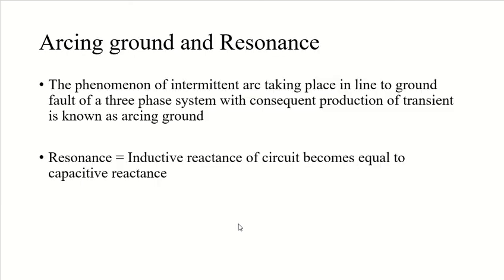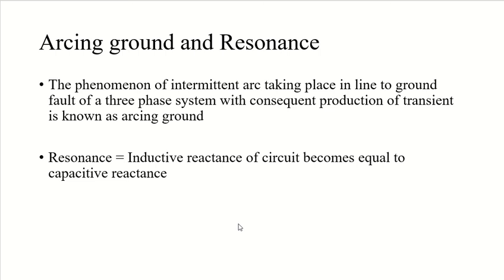The third point is the arcing ground. In the old days, back in the 19th century or even in the 20th century, the neutral of the three phase line was not earthed, to gain two advantages. Firstly, in case of a line to ground fault, the line is not put out of action, and secondly, the zero sequence current gets eliminated. So it results in a decrease of interference with communication lines.